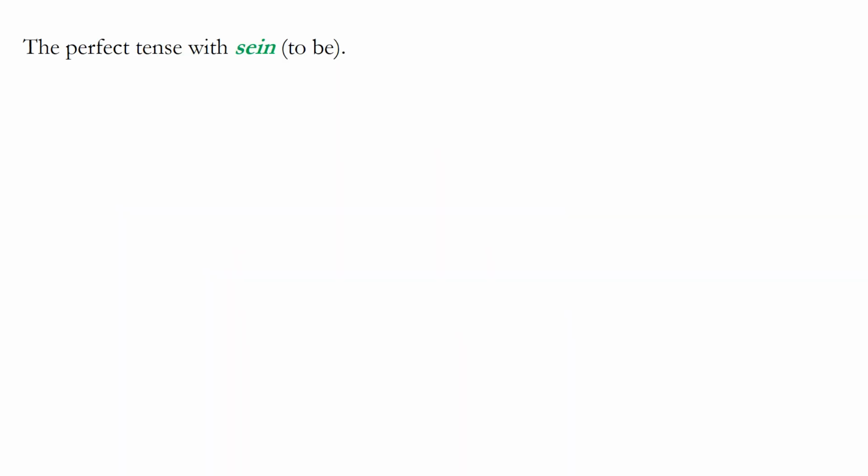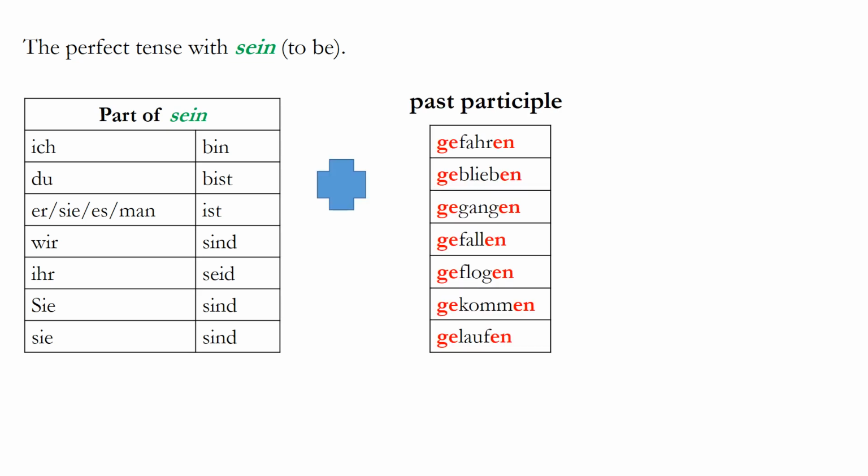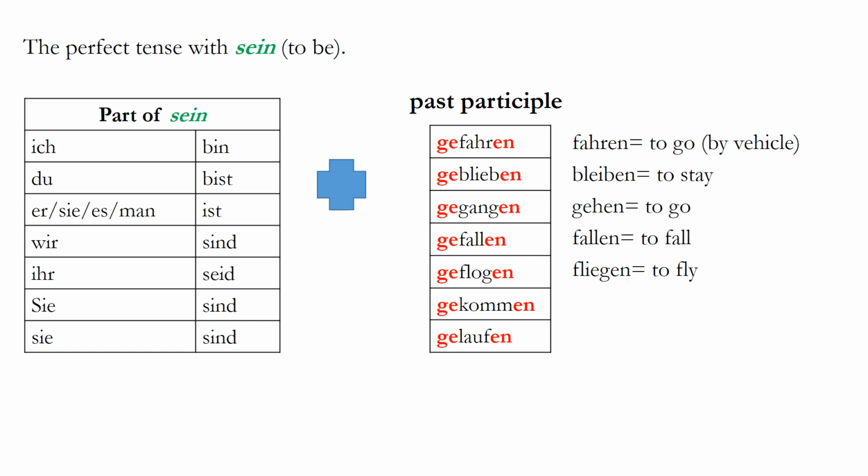Now we also use the perfect tense with sein when there's movement involved, and here are a couple of the past participles that show movement. So we have fahren, to go, by vehicle, bleiben, to stay, gehen, to go, fallen, to fall, fliegen, to fly, kommen, to come, laufen, to walk or run. So how would you say then, I went, and you went by vehicle?